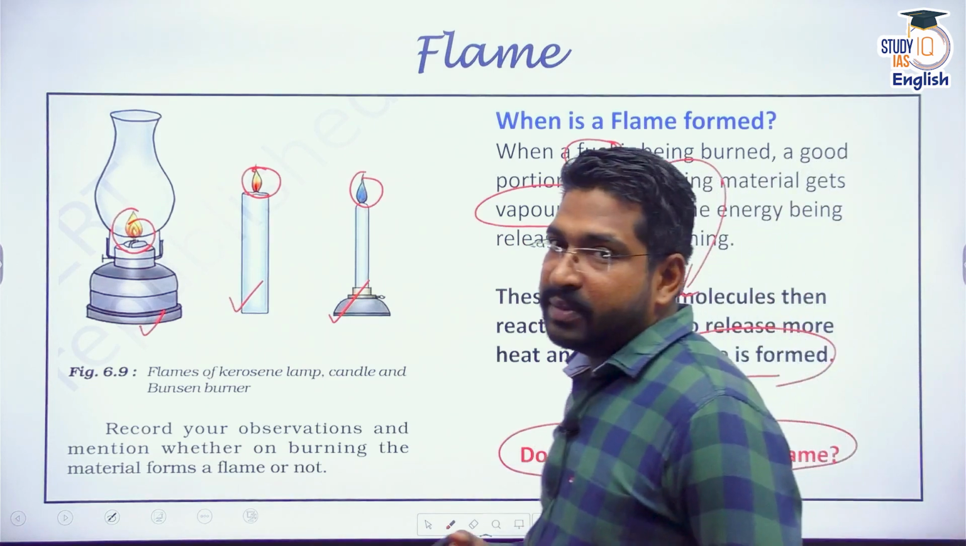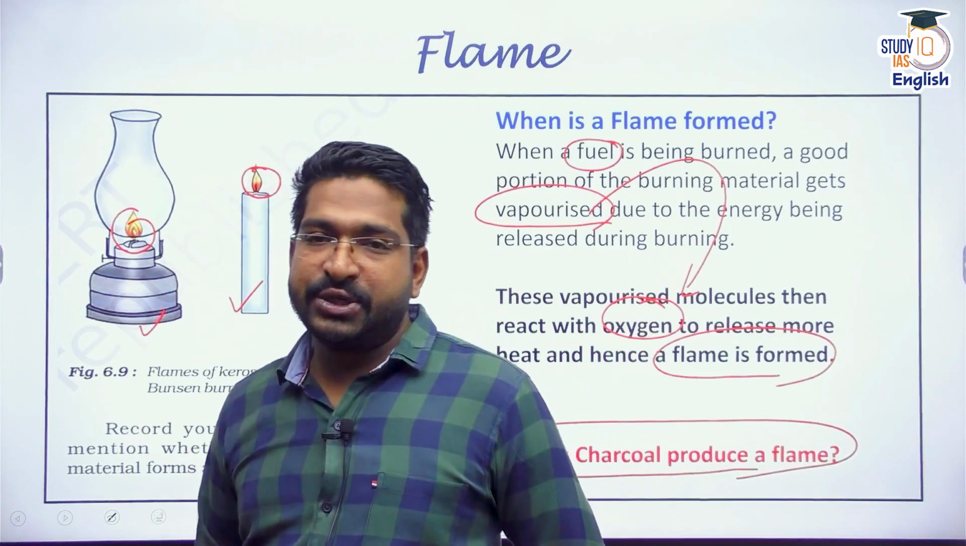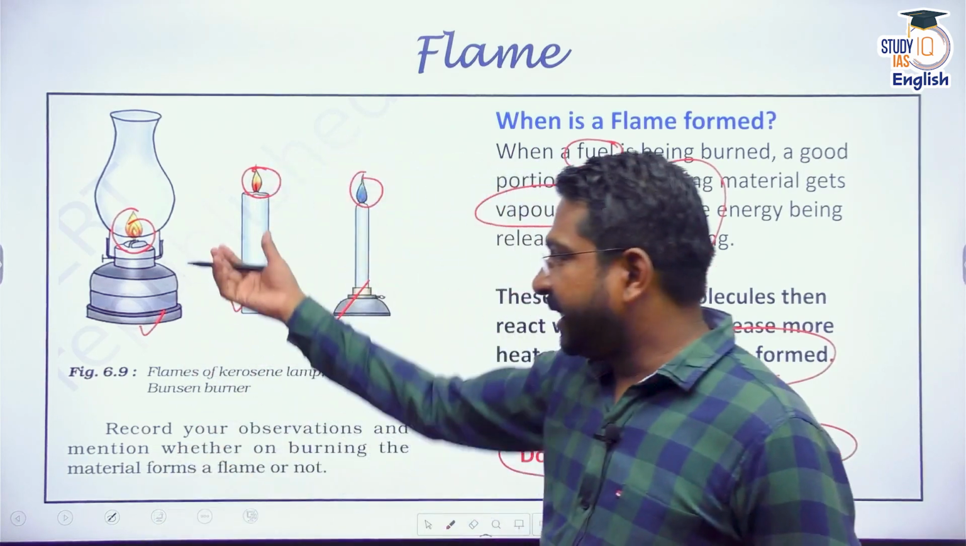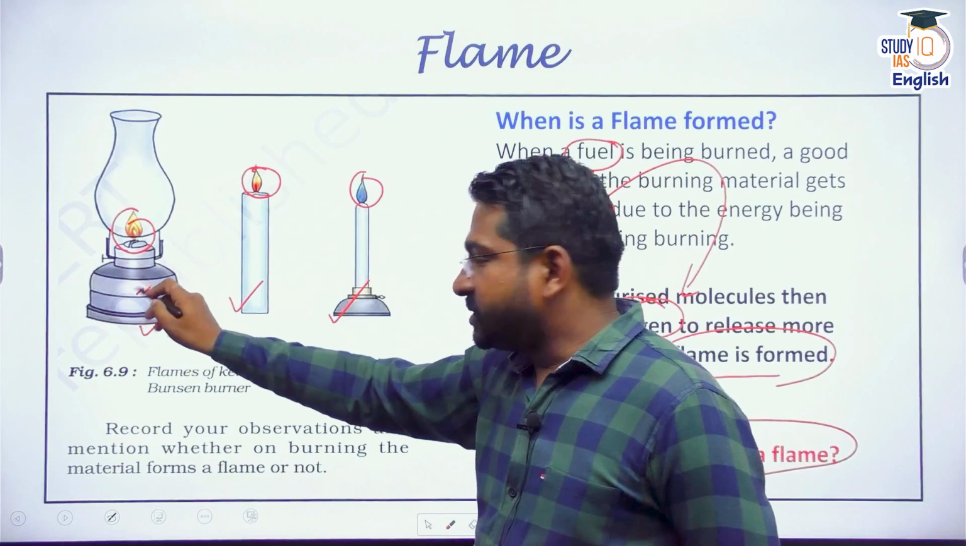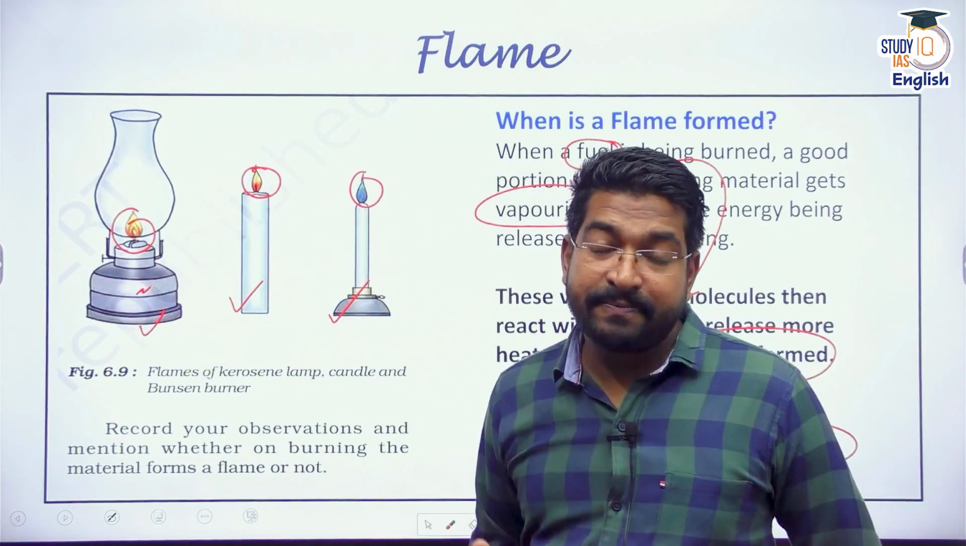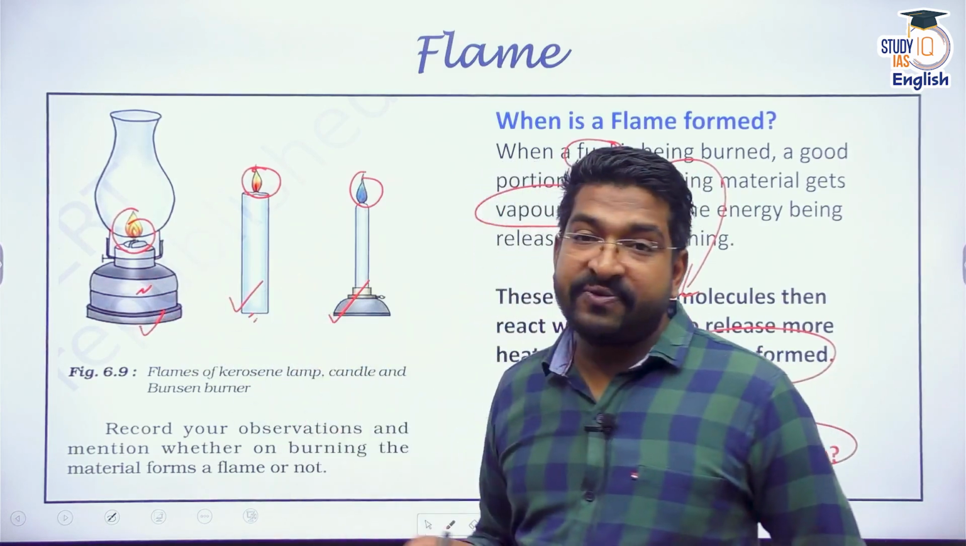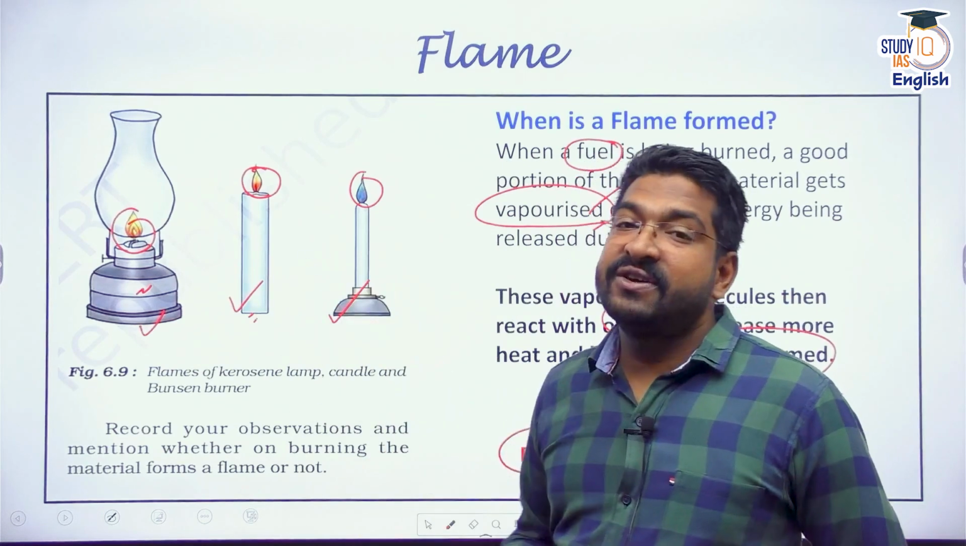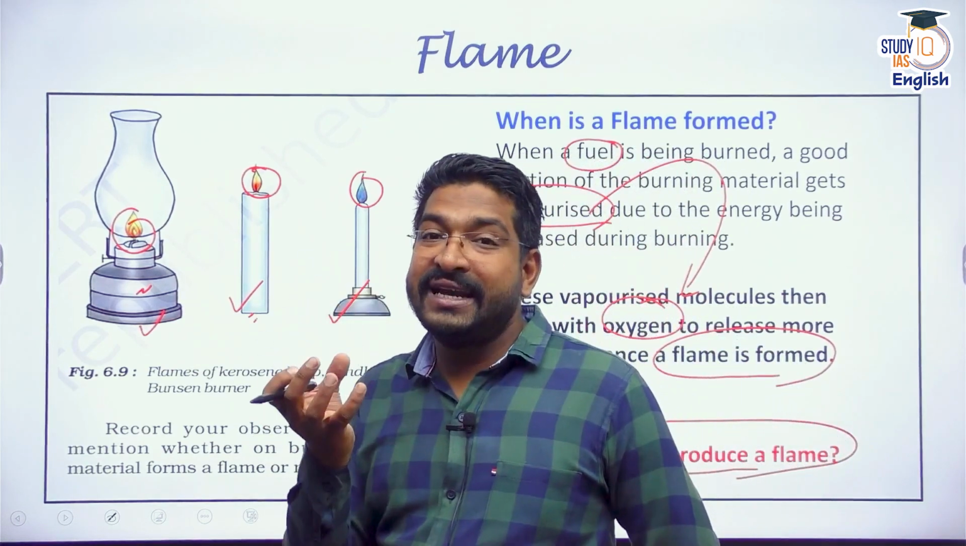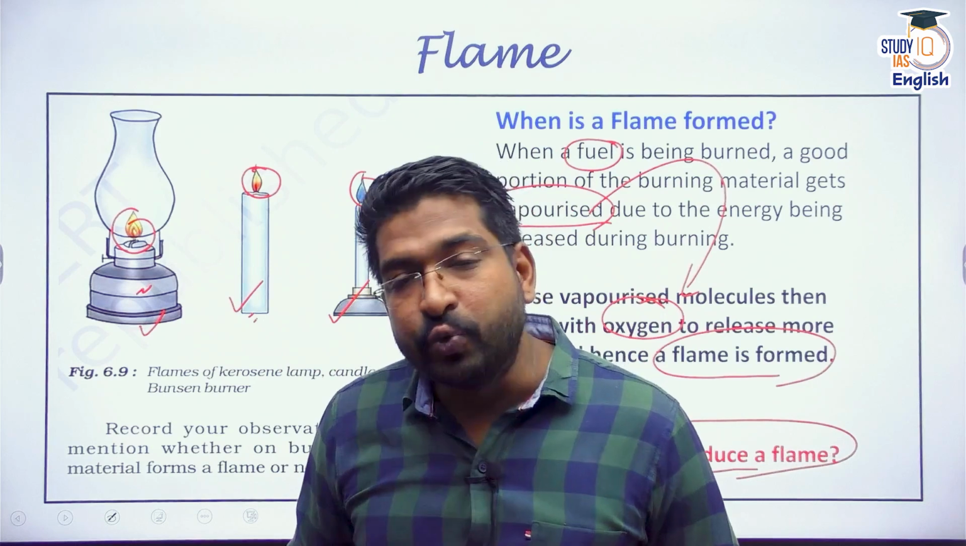And a steady flame is very helpful for many applications. We use a steady flame as a source of light here. This kerosene lamp is used as a source of light. Candle light, again a source of light. Or I showed you the stove burner. That stove burner also has a steady flame which is used for cooking food.